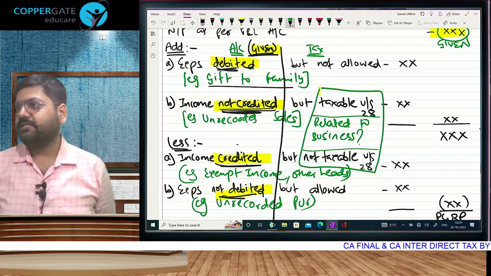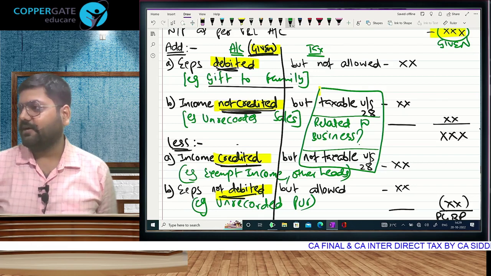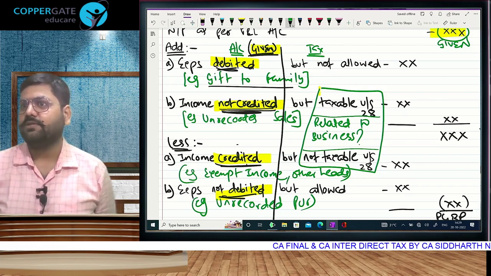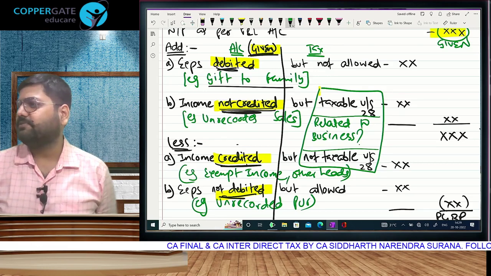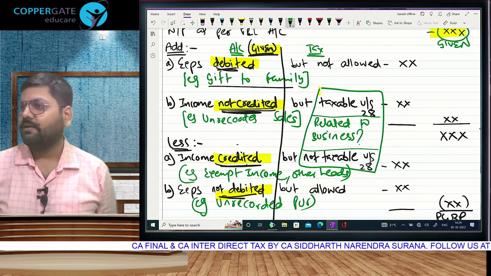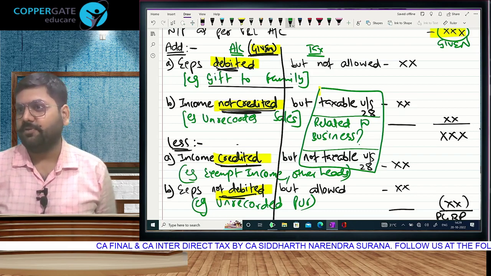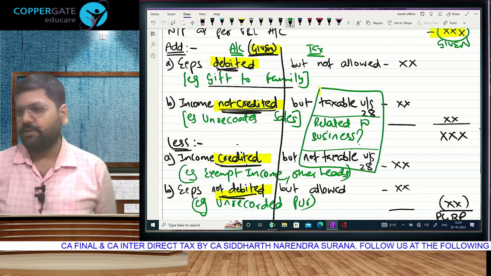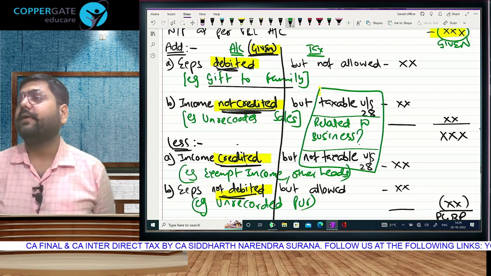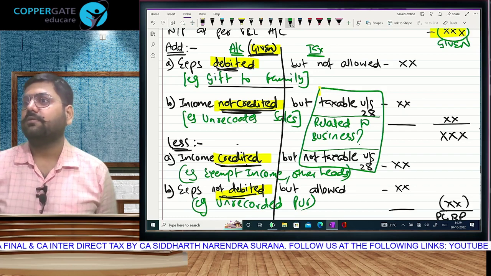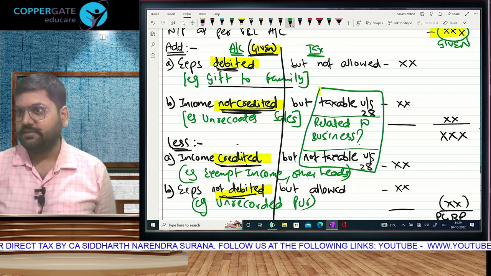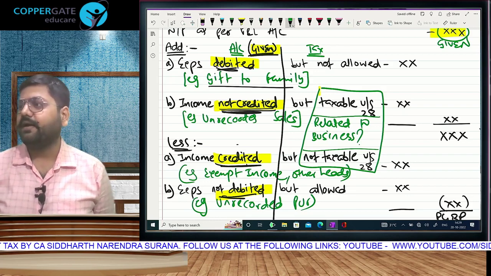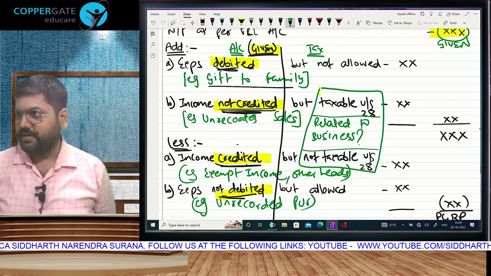When I pay GST, supposingly I am a chartered accountant, so 1 lakh की fees, I have to collect 18,000. That 18,000 I will pay to the government. Correct or no? So credit side में sales में supposingly I have written turnover full 1 lakh 18. But सामने debit side पे I will write 18,000, because 118 I received, but 18 does not belong to me. I have to pay. So I will debit that, and that will be allowed as a deduction to me. Means when I pay GST during my business activities, I will call it a business expense and take deduction of the same. Is that clear?